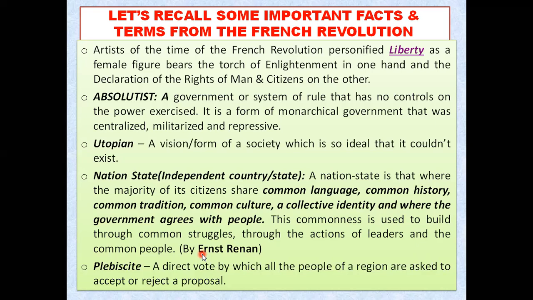So plebiscite is such a direct voting system in which the people of a particular country, area, region or state are asked to vote for a new rule, regulation, proposal or decision. I hope that you have understood all these new terms: absolutist, utopian, nation state, and plebiscite. My dear students, let us move ahead. We will have to complete a few more topics in this video.